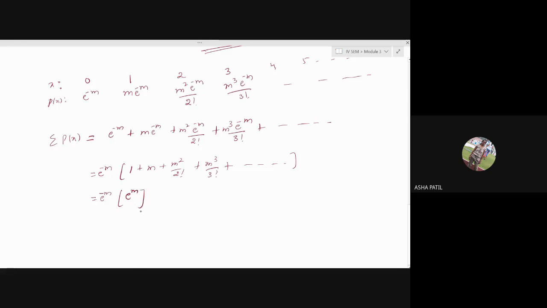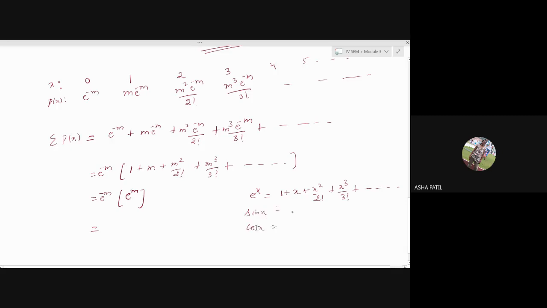This is nothing but, I hope if you remember, the e raised to x expansion, the Maclaurin series expansion. E power x gives you 1 plus x plus x square by 2 factorial, x cube by 3 factorial, and so on. Sin x, cos x, remember those series expansions.